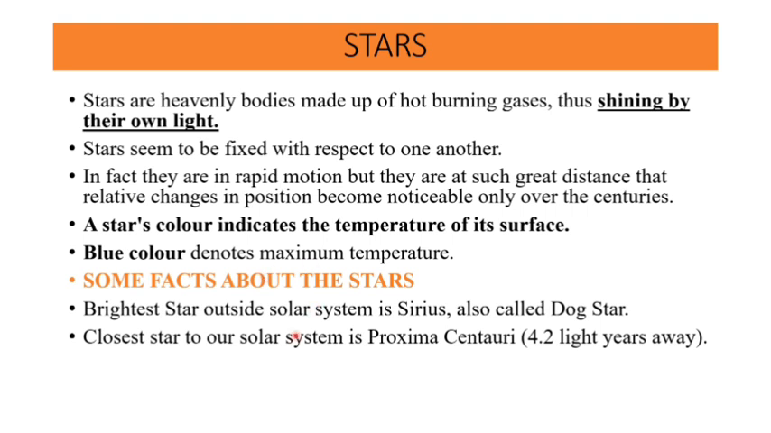And next, talking about some important facts. The brightest star outside the solar system is Sirius, which is also called the dog star. The closest star to our solar system is Proxima Centauri. Means after the sun, it is the next star which is close, that is Proxima Centauri, which is 4.287 light years away.